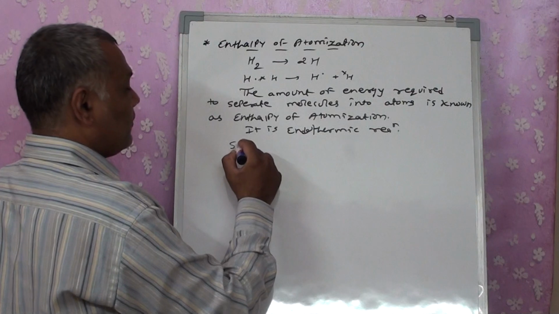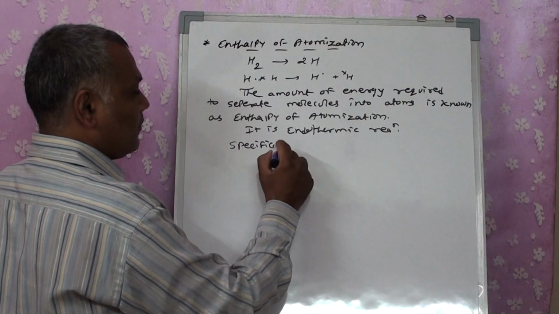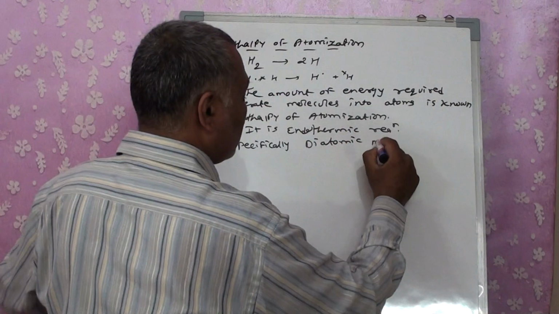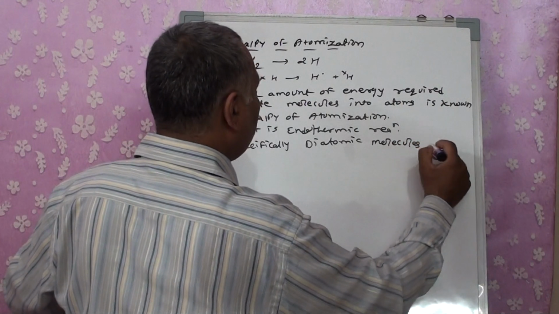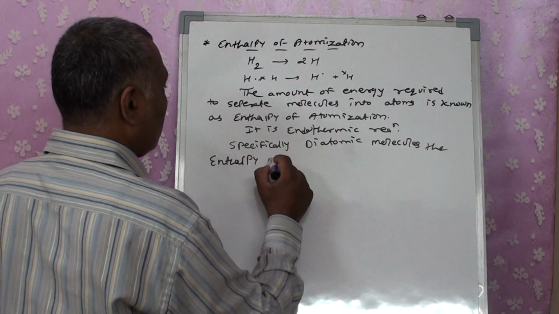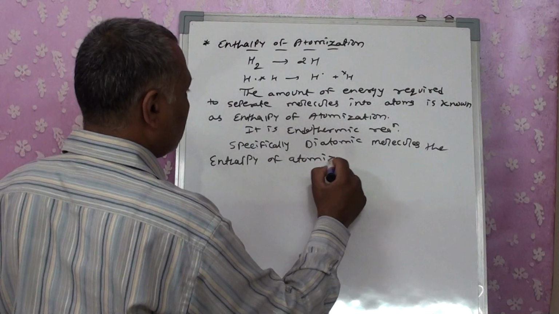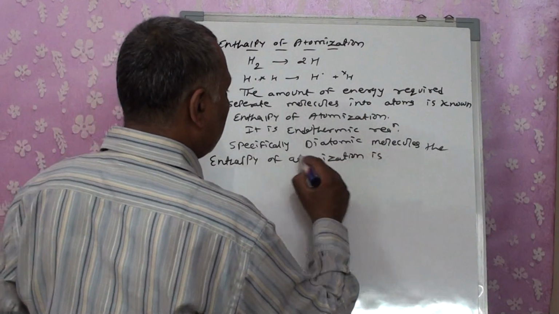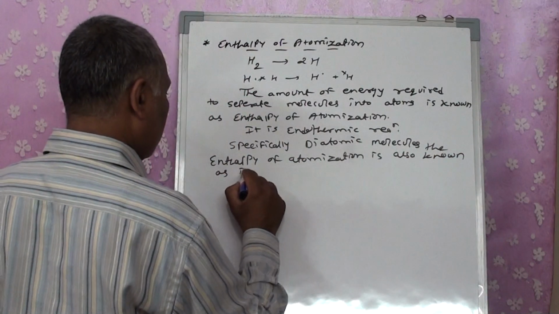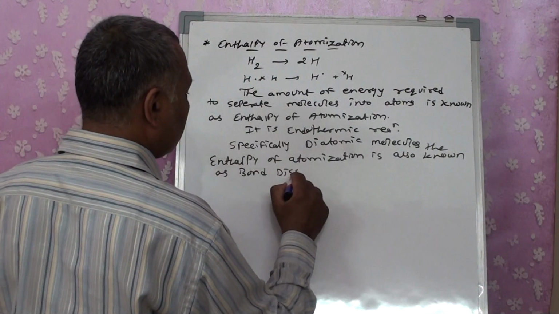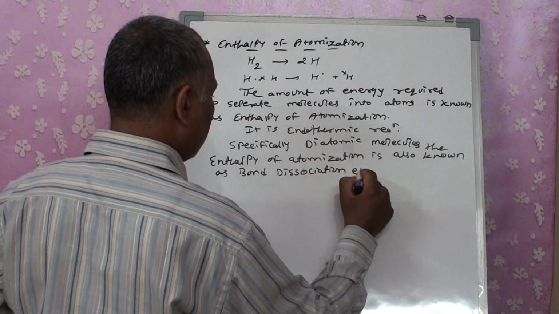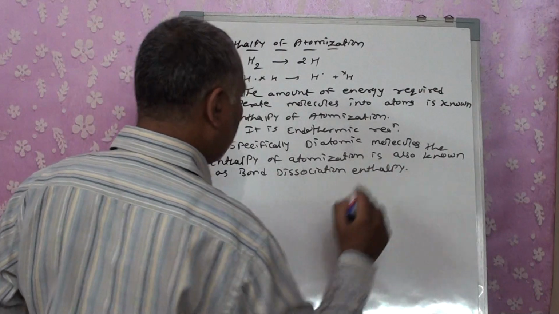Specifically, for a diatomic molecule, the enthalpy of atomization is also known as bond dissociation enthalpy.